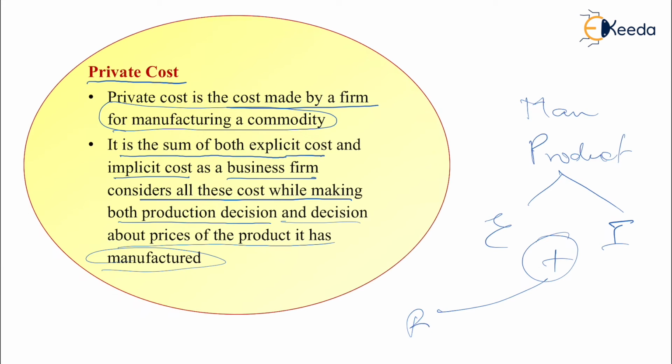One, the production cost, and second, what should be the selling price, because whatever cost you have incurred in making this specific product, you need to recover, and apart from that, you need to also earn profit so that the firm can keep on running and make profits in the near future that will help in expansion of this business itself. Hence, private cost is the total of explicit cost and implicit cost, which is direct and indirect cost. You can also call it accounting cost and implicit cost.